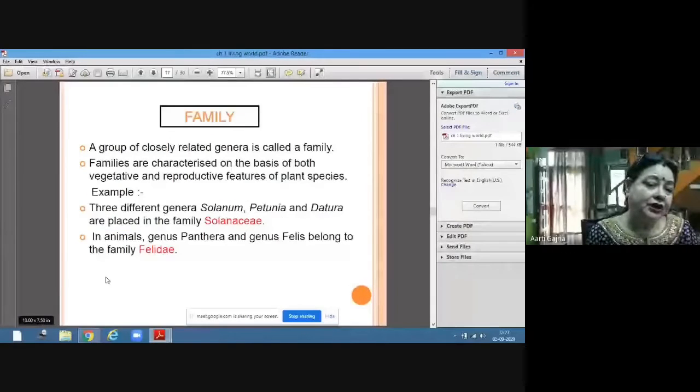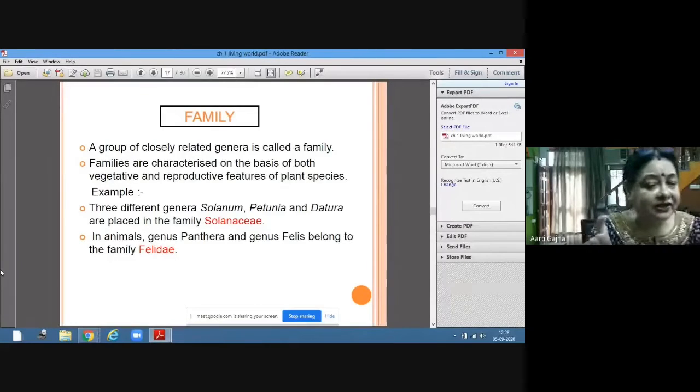Now, after genus is the family. A group of closely related genera, many genera having similar characteristics, is called a family. Families are characterized on the basis of both vegetative and reproductive features of the plant. Three different genera: Petunia, Datura, Solanum are placed in the family Solanaceae. So Solanaceae is one family where three genera are present: Solanum, Petunia and Datura.